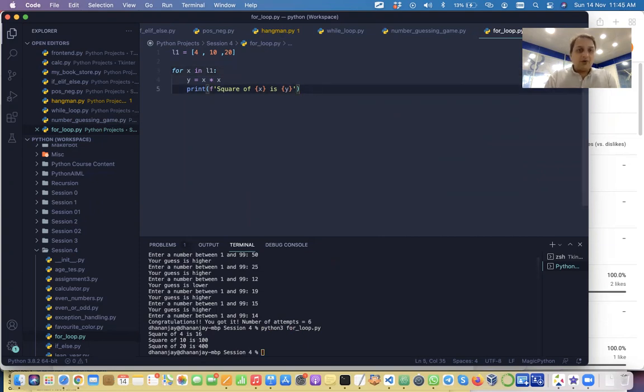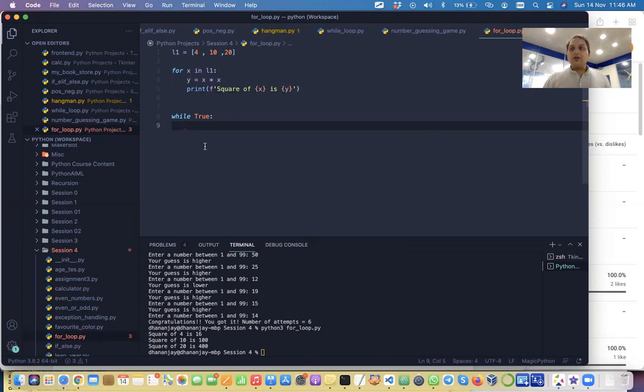Now let's say I want to write the same code using a while loop. How can we write the same code in a while loop? We want to print the square of each number. So, while True. While True will give you an infinite number of things. One way you can do it is while True, and then you break when all your items are concluded.